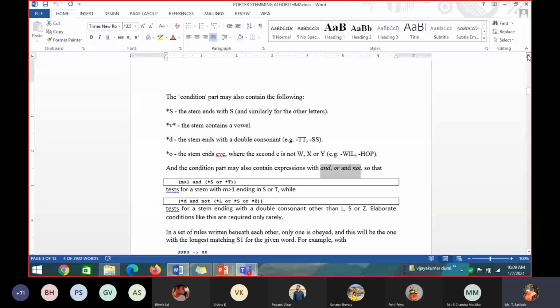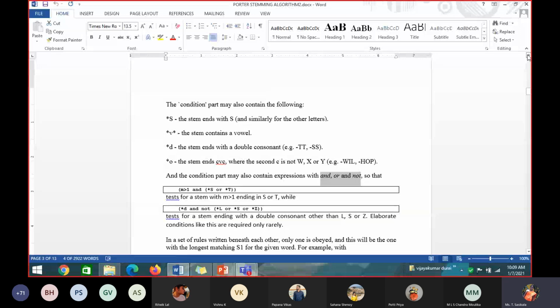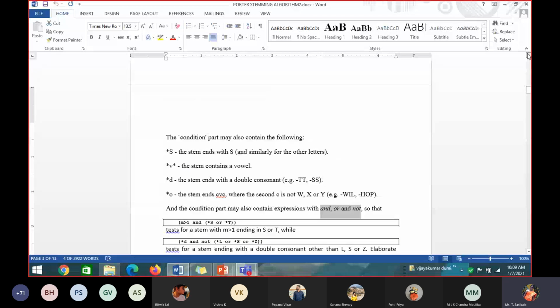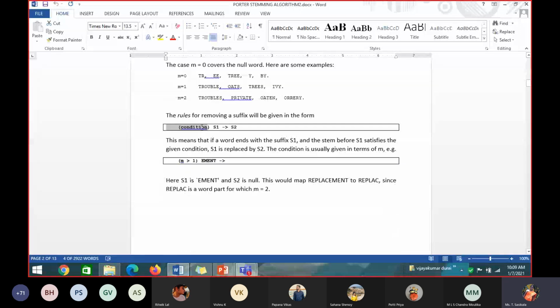Either you can have one condition or you can have more than one condition. Don't give suffixes and prefixes here. If the condition is true and you have the suffix, then the suffix will be replaced by this one. But in the condition itself I can have more than one condition, and if I have more than one, I can use and, or, not, everything.